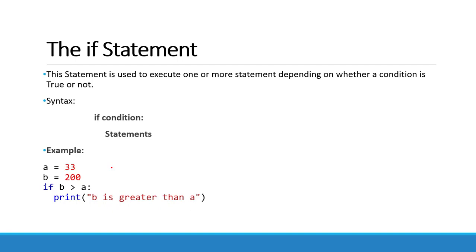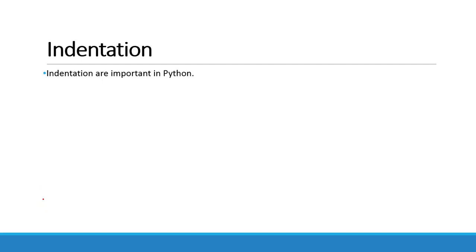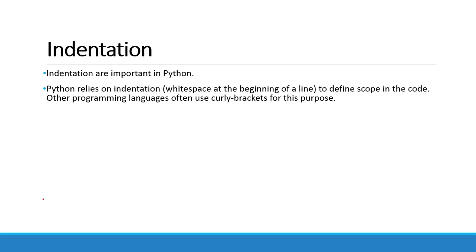Here observe that there is some space at the beginning of the print statement. This is known as indentation in Python. Next we will see indentation in Python. Indentation is very important in Python. Python relies on indentation, that is the white space at the beginning of a line, to define the scope of the code. Other programming languages often use curly braces for this purpose.